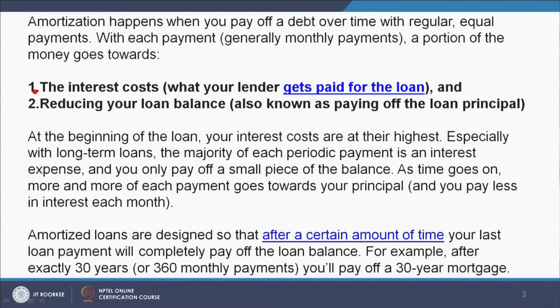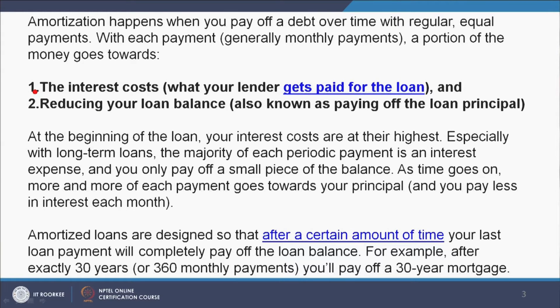Amortization happens when you pay off a debt over time with regular equal payments. With each payment, generally monthly payments, a portion of the money goes towards, one, the interest cost, what your lender gets paid for the loan, and second, reducing your loan balance, also known as paying off the loan principal.